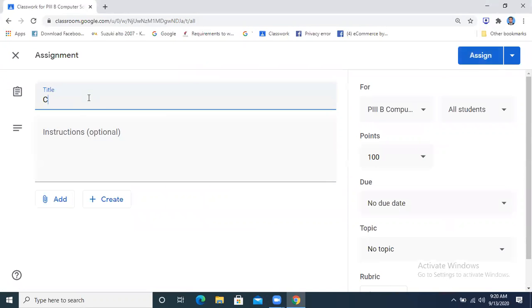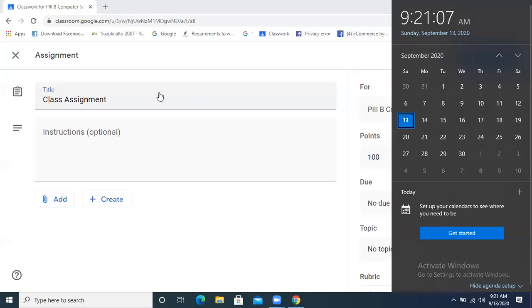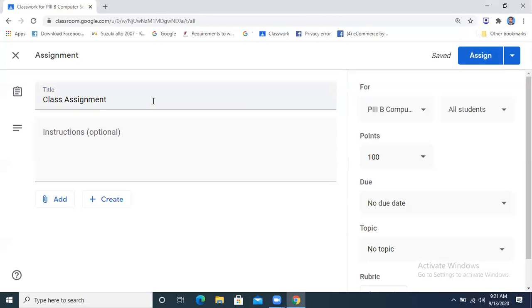This is a class assignment that I am going to give you today, just to give you a clear concept of how you are going to have the paper and how it will look.